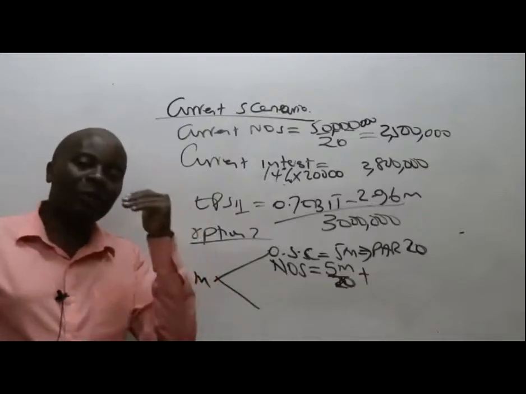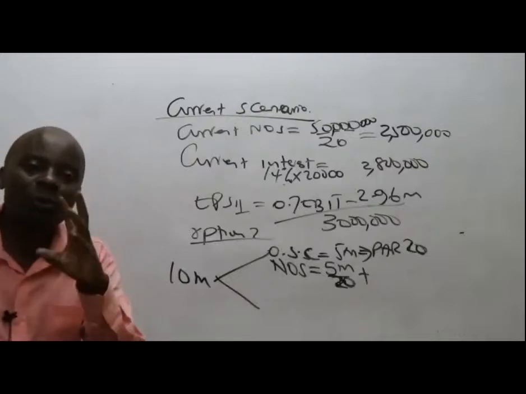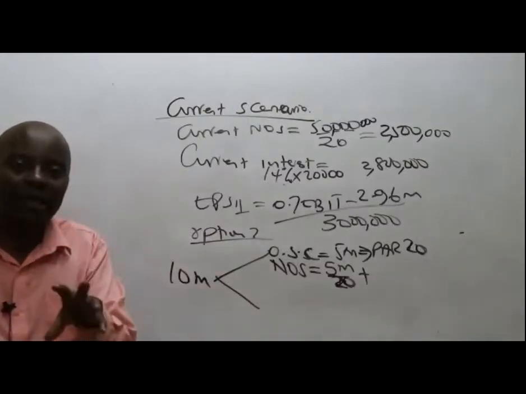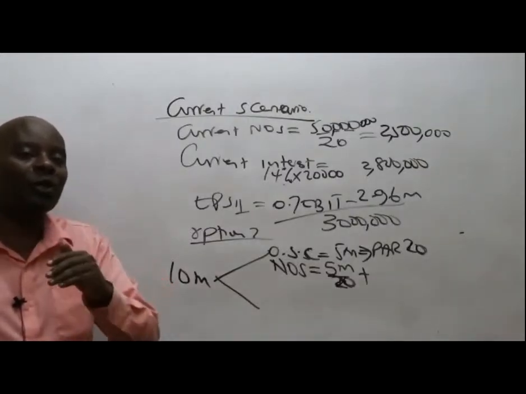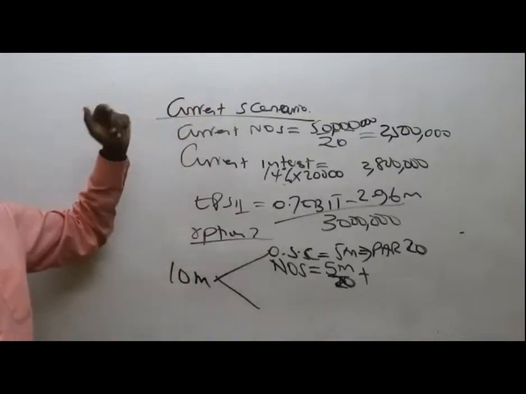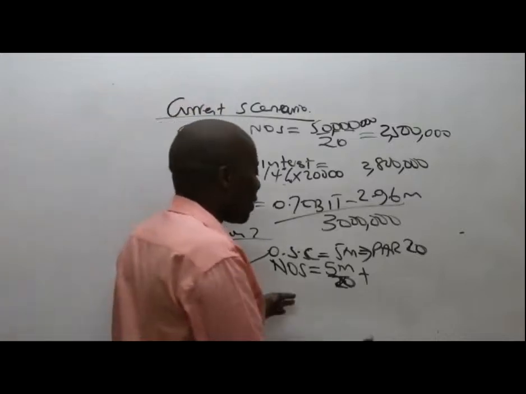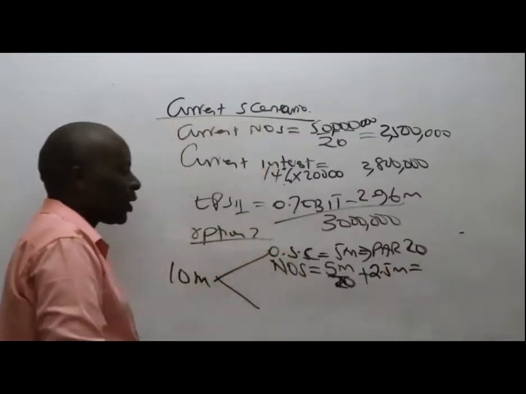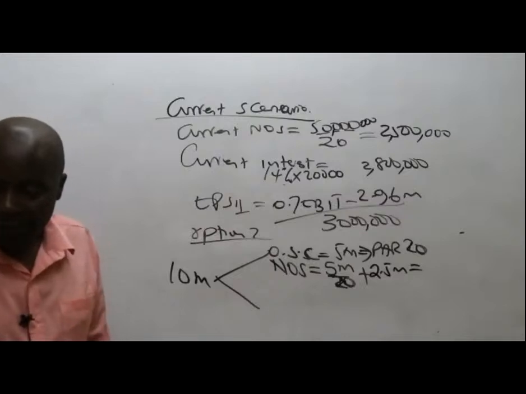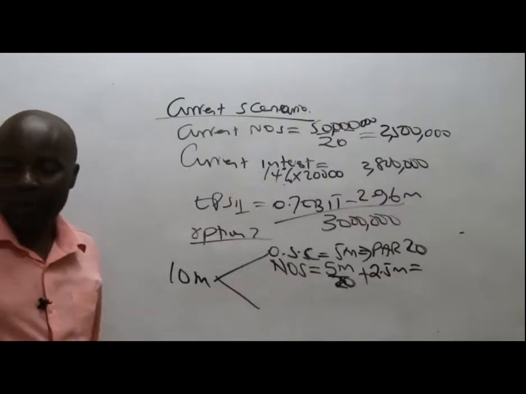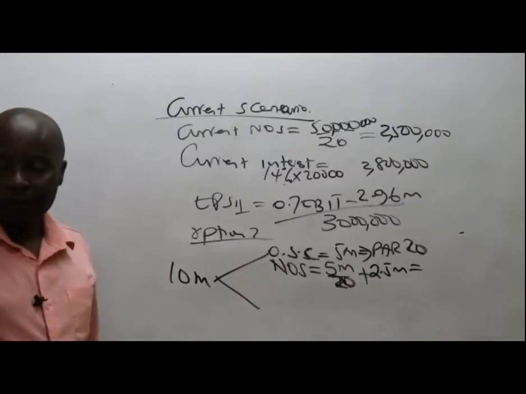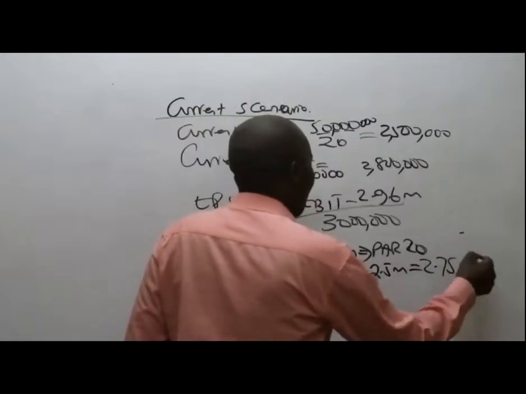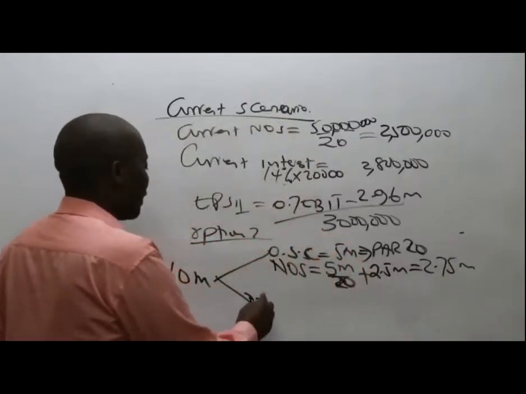Please don't pick the number of shares we had in option 1. These options are mutually exclusive. So I'm through with option 1. Anytime I'm making reference to any new or old information, I'll make reference to the very old information that we had up there. So the total number of ordinary shares will be this 5 million plus the 2.5 million. So could you kindly give me the total number of ordinary shares that we have right now? How many do we get? 2.75 million. Thank you.